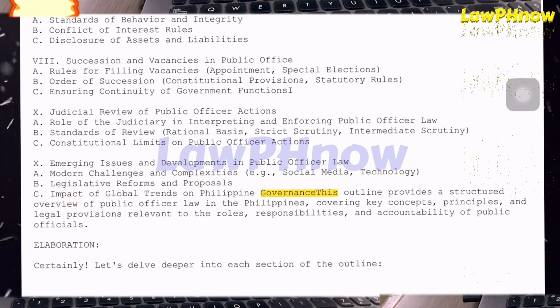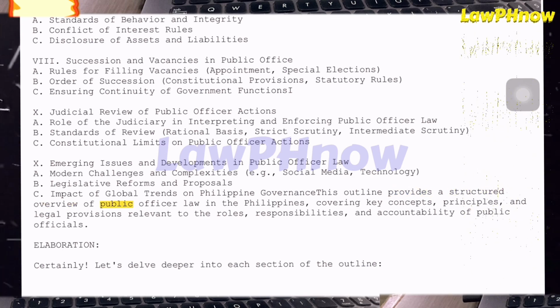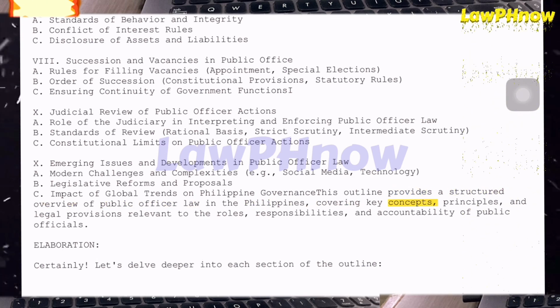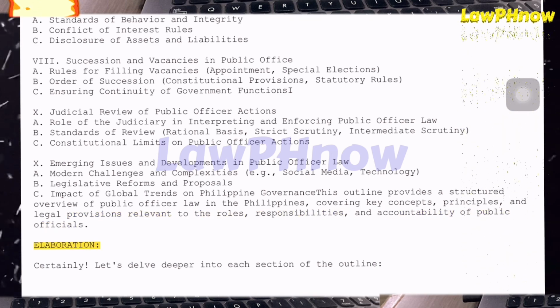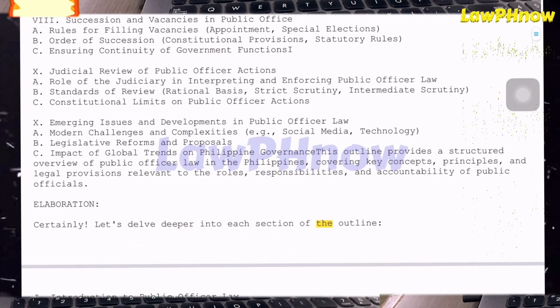This outline provides a structured overview of public officer law in the Philippines, covering key concepts, principles, and legal provisions relevant to the roles, responsibilities, and accountability of public officials. Elaboration: certainly, let's delve deeper into each section of the outline.